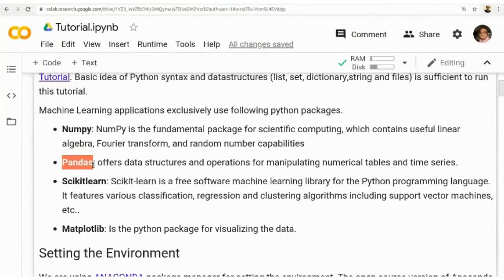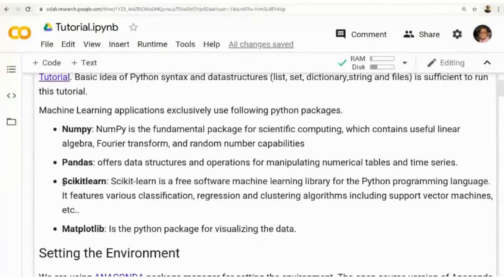If the data is structured, we can use a package called pandas to take the data and process it. It has many functionalities to analyze the data, like your SQL queries. What is the mean value? Which are the rows that are above the mean value, or below it? You can perform many operations on a data set using the pandas library. We will use pandas in the following examples.